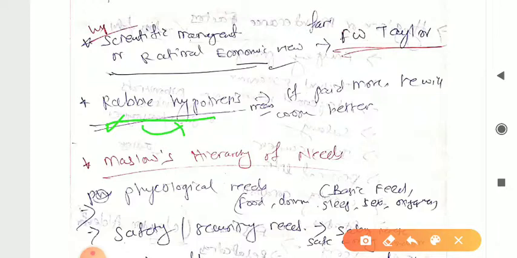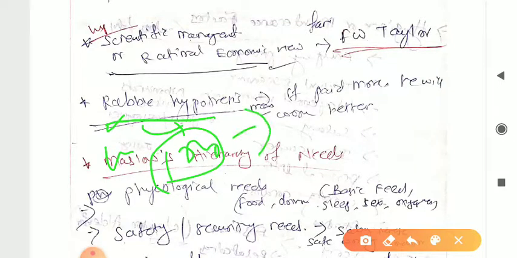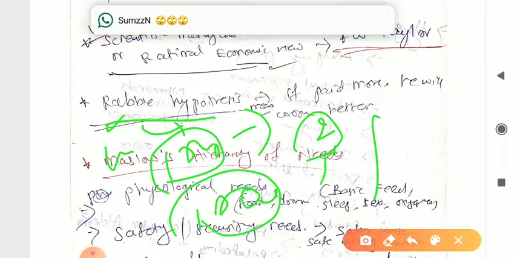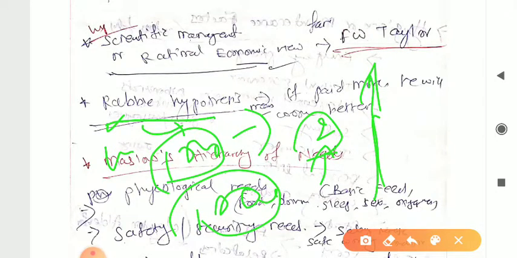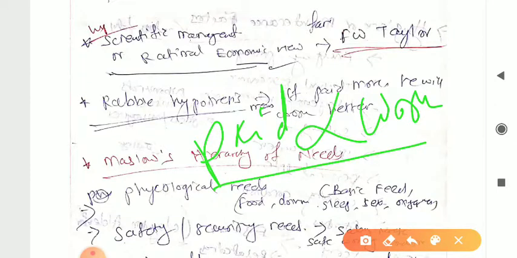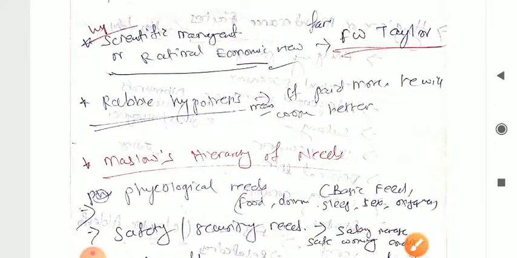That means, as per the Rabel hypothesis, if someone is paid more, like if someone is getting 100 and is working for 2 hours, and if we give some more amount, paying more, then he will work better. His efficiency will be very high, right? So this is the condition. You can say that pay is directly proportional to work. Try to remember by using these keywords.